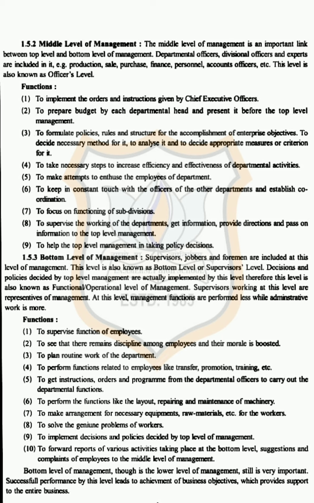Next is the eighth point, to supervise the working of departments, get information, provide direction and pass on information to top level management. So whatever task middle level management has given to bottom level management, they have to supervise it, and get information, meaning how much of the work has been completed. That information they have to collect. Provide direction: if they need any direction on how to work, they have to provide direction to bottom level management, and at the same time they have to report to top level management.